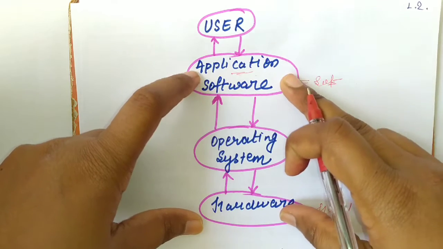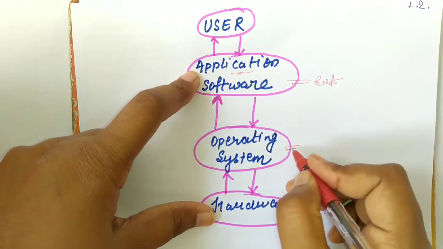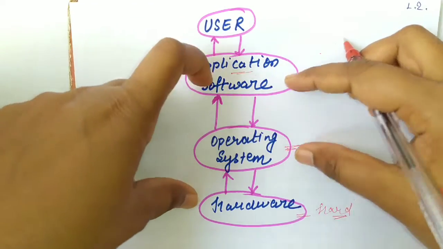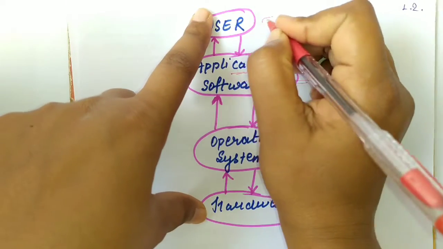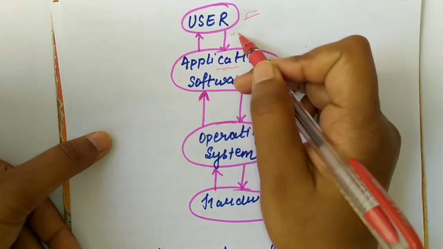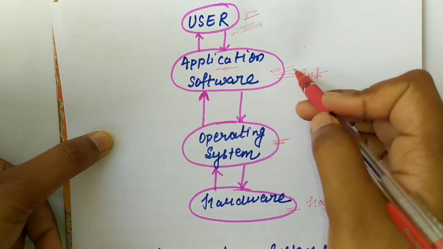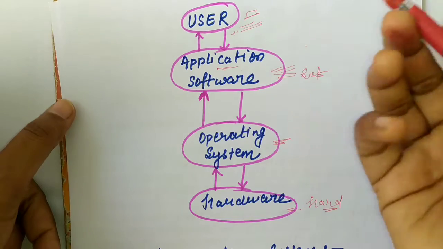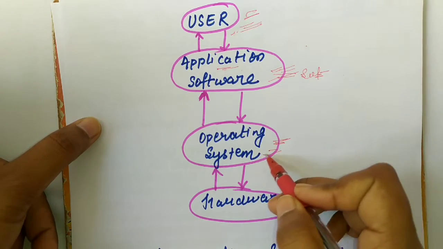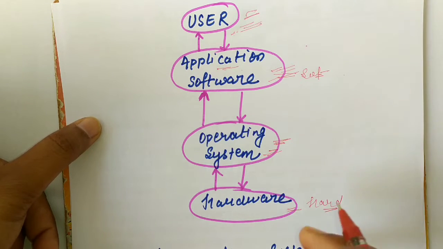The communication between software and hardware happens by using an operating system. Here the user means us. We all are users. We use the application software to perform any task or any work. So by the operating system we can communicate with our computer system.